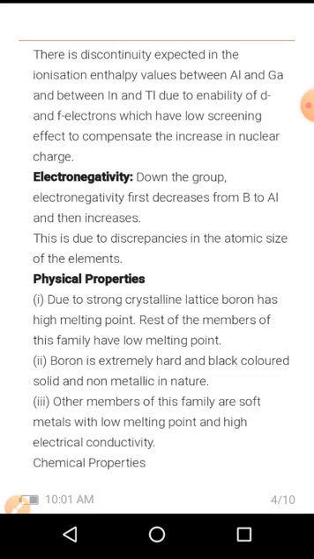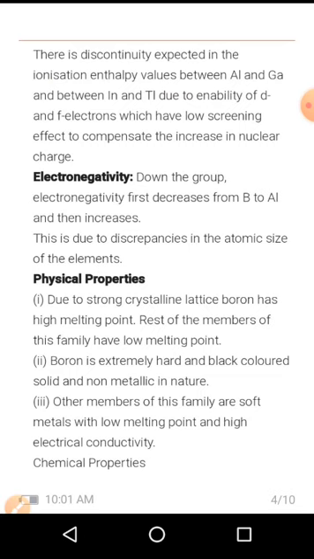Second, boron is extremely hard, a black colored solid, and non-metallic in nature. Third, other members of this family are soft metals with low melting point and high electrical conductivity.